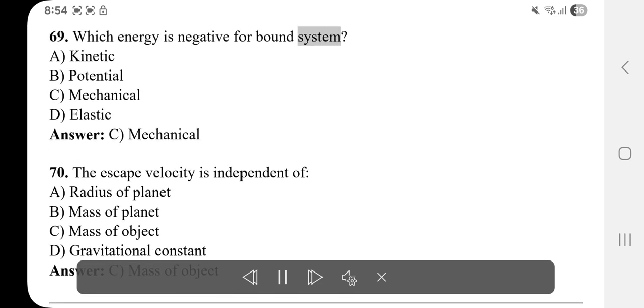69. Which energy is negative for a bound system? A. Kinetic. B. Potential. C. Mechanical. D. Elastic. Answer: C. Mechanical.